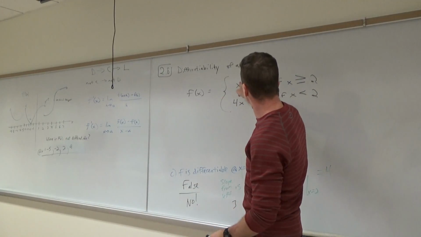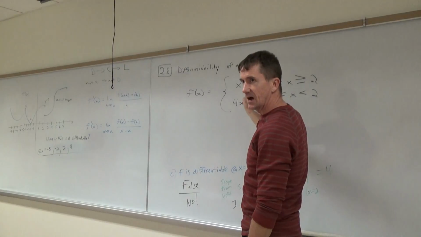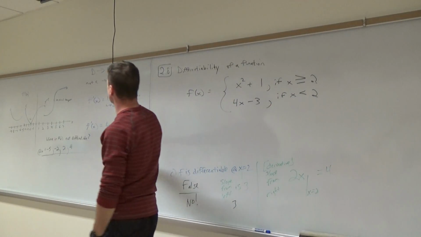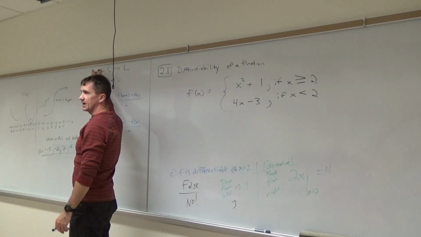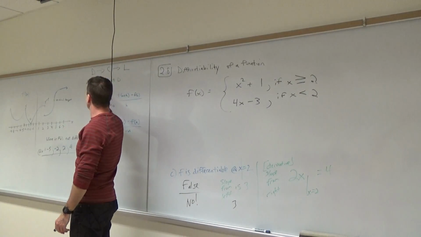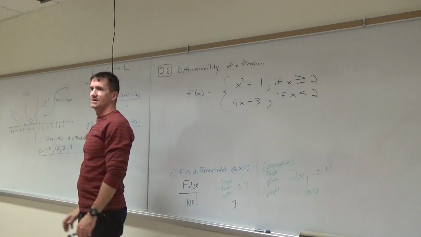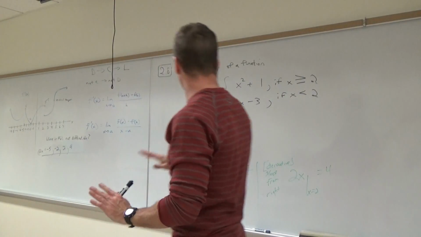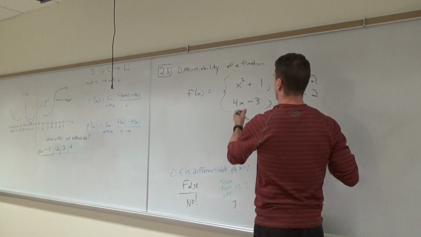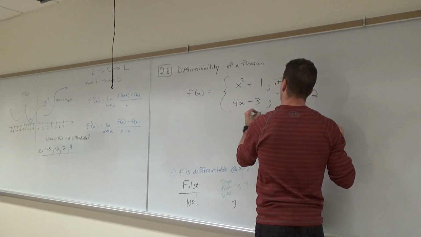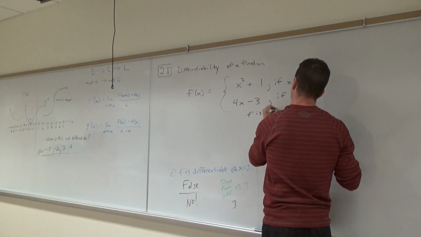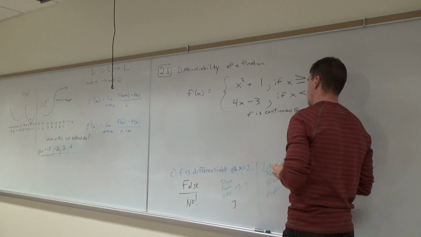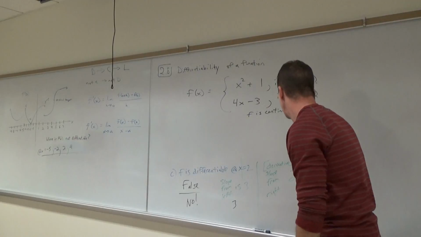Can you tell 2 squared plus 1 is what? 5. What's 4 times 2 minus 3? 5. I made sure it was continuous because differentiable implies continuous, but continuous does not imply what? Differentiable. If it wasn't continuous, it's not differentiable. So I wanted to make sure I gave you something that was continuous. So this is already continuous at x equal to 2. I was just curious if you could figure out whether or not it's differentiable.